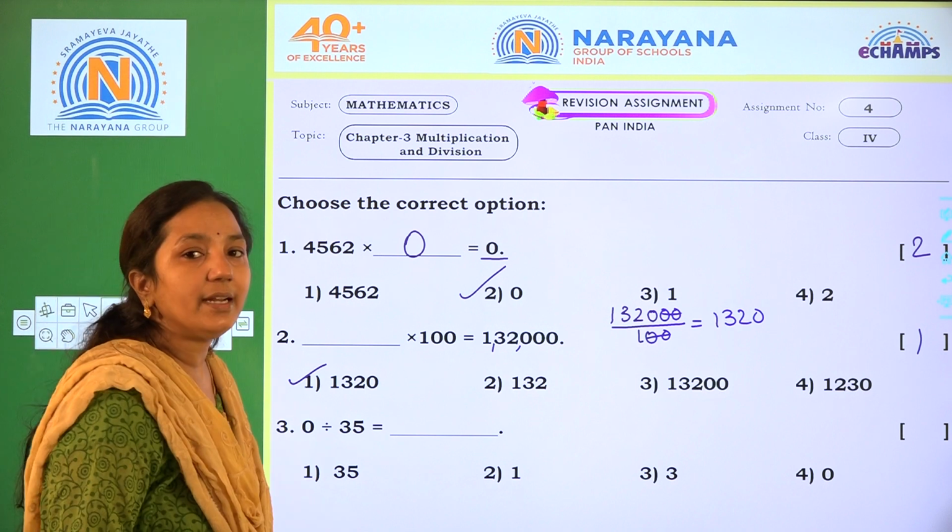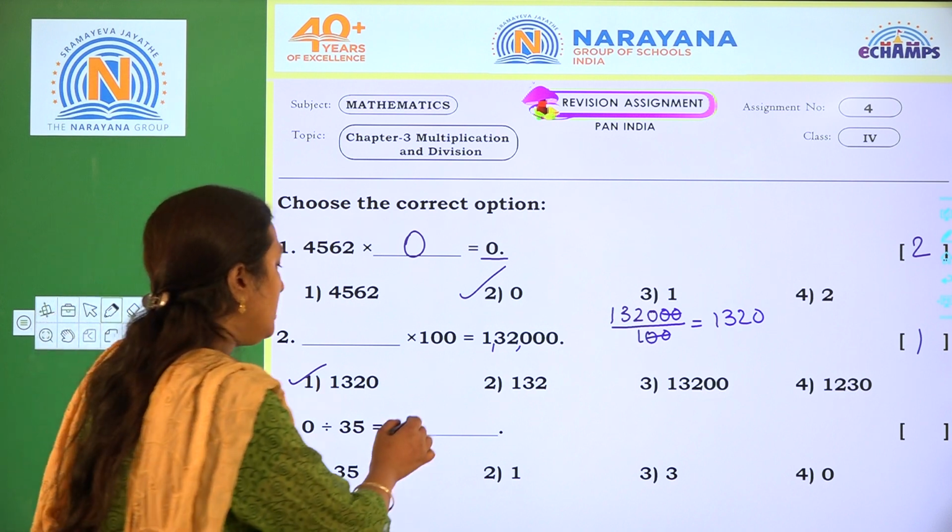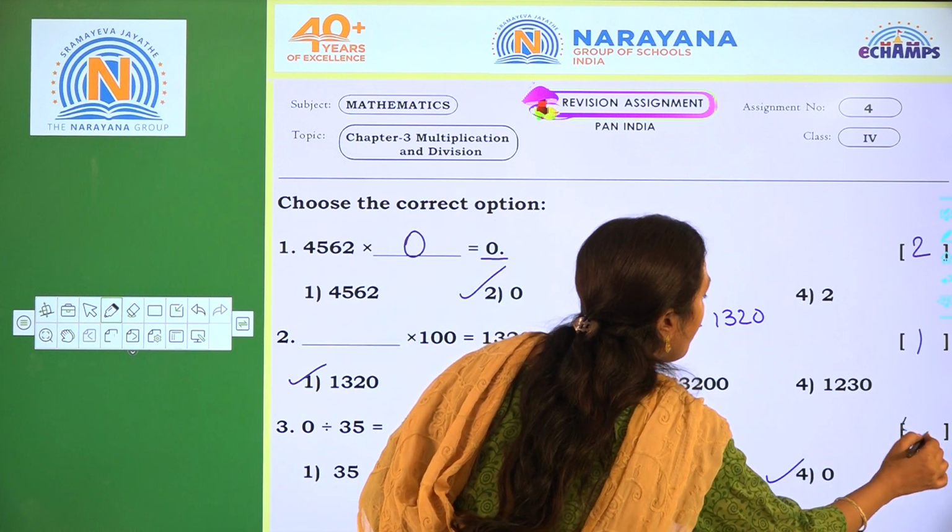Next one, 0 divided by 35 equals dash. So 0 divided by any number, what do you get, children? 0 only. So the required option is 4.